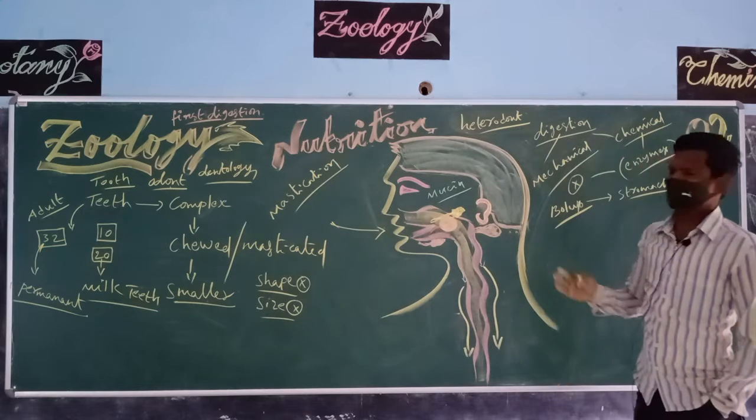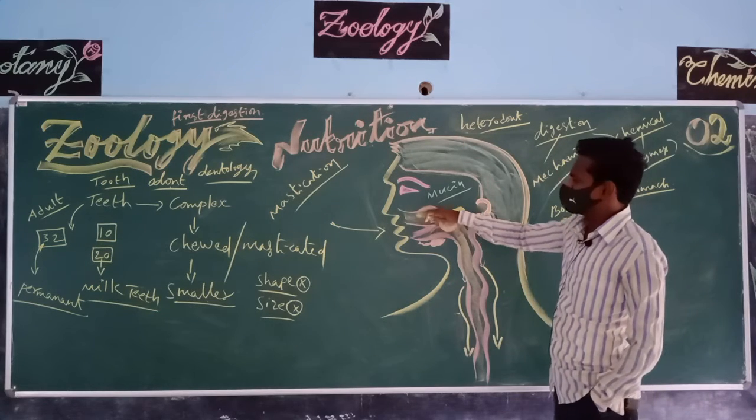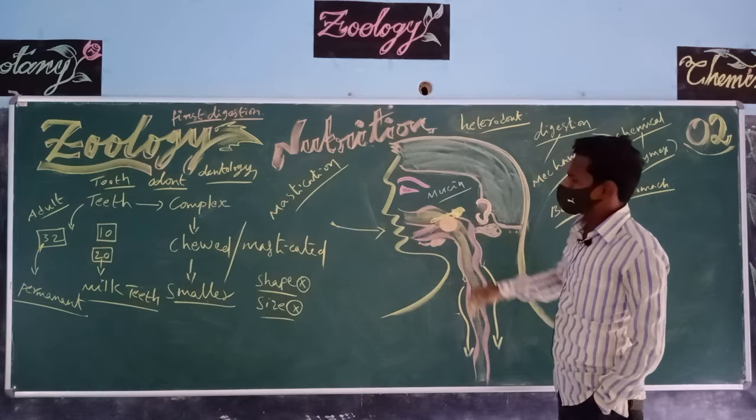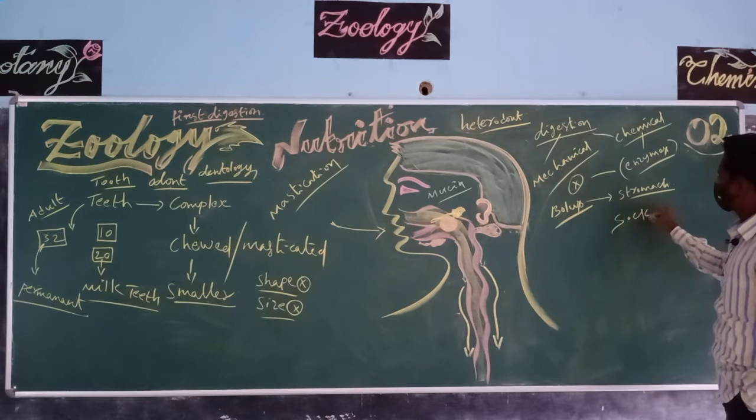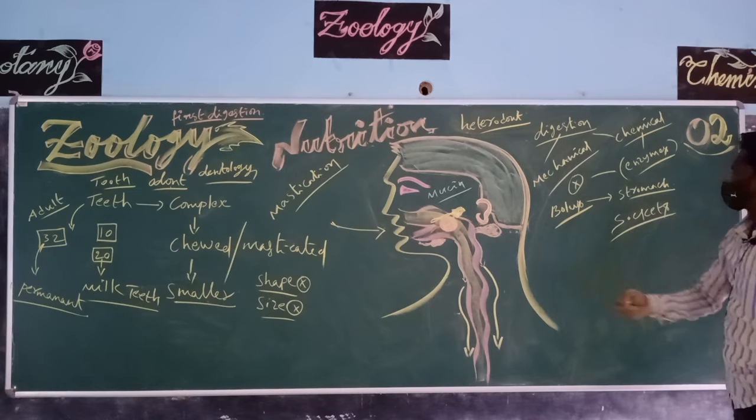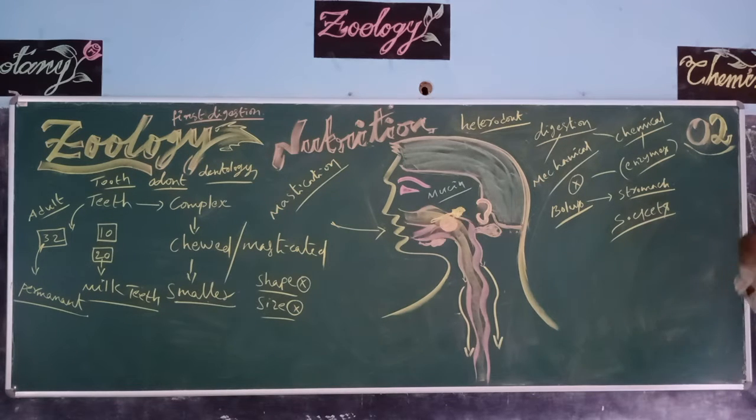And these teeth are located on the upper and lower jaw, especially in the jaw sockets, because human teeth are also known as thecodont.